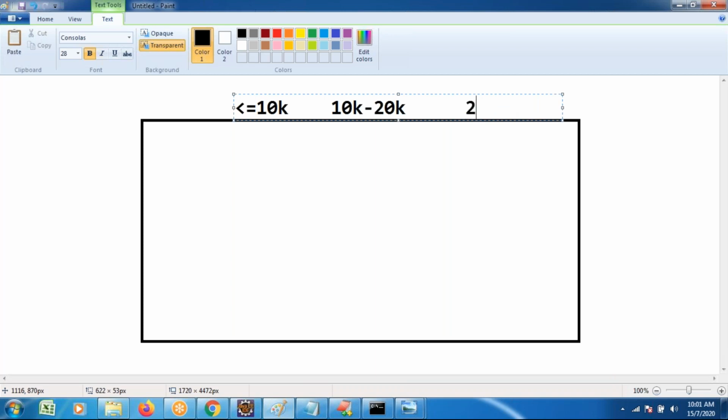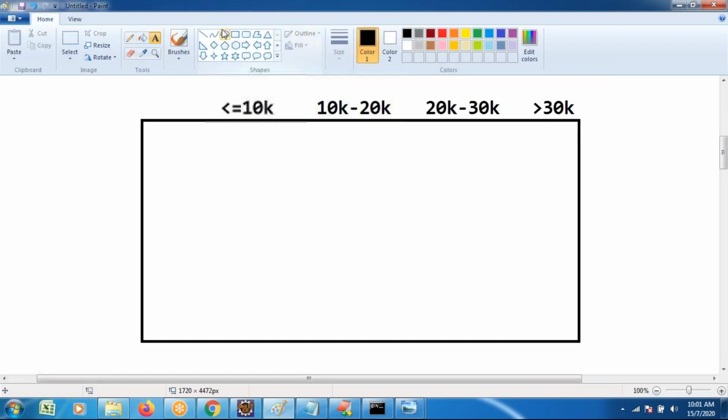If it is 20,000 to 30,000 basic salary, similarly, more than 30,000, what is the question? So if salary is less than 10,000, some condition; 10 to 20, some conditions; greater than 30,000, based on their salaries, they wanted to give TA, DA, HRA, and so on.